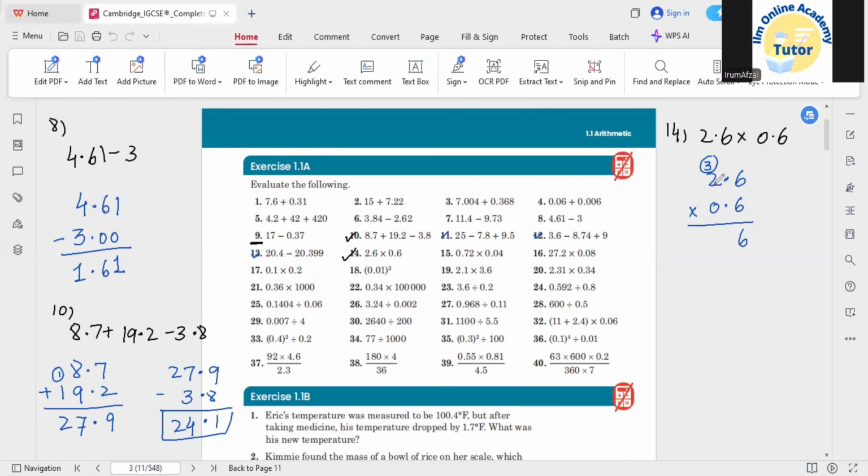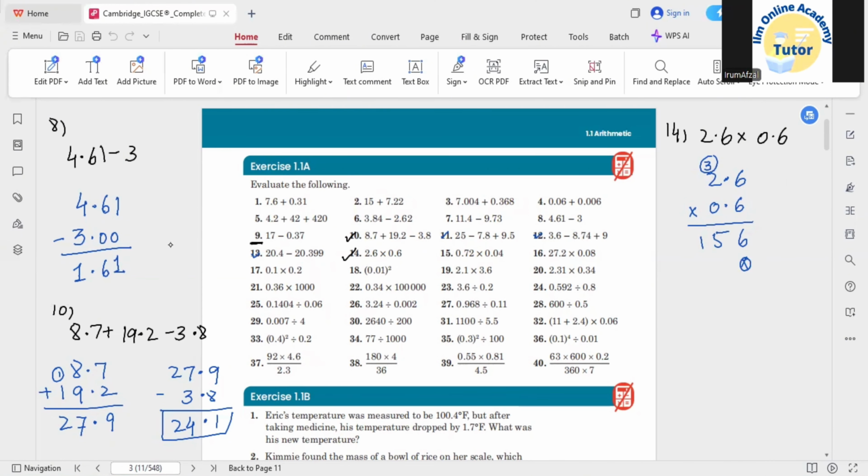So 6 times 2 would be 12, and 3 would be 15. Next, use a multiplication sign, or sometimes students use 0 as well. It's up to you what concept you want to go with. So 6 times 0 would be 0, and 2 times 0 is also 0. And then you can add them together.